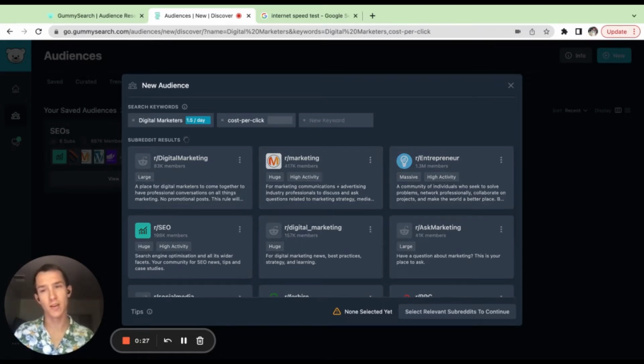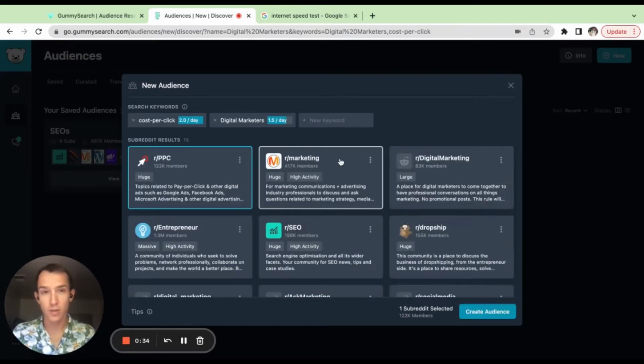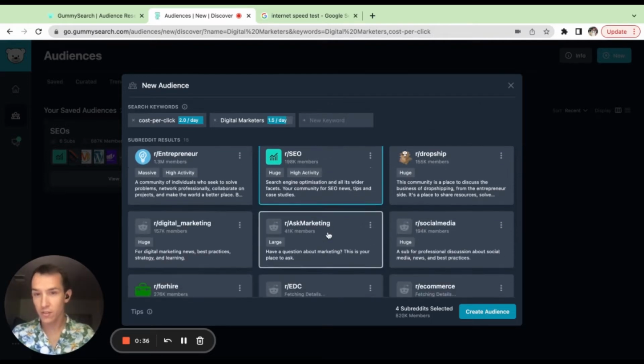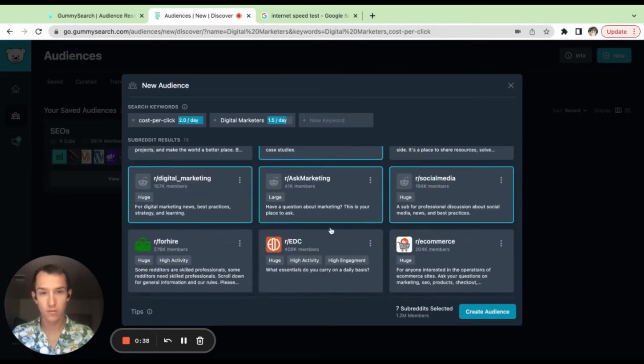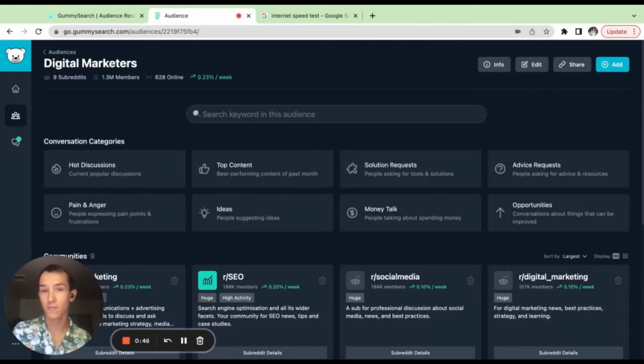I would recommend maybe adding 2 to 4 of them. And now we just select the subreddits that seem relevant to what we're looking for. There we go. Not all of them will be. We have 9 subreddits, 1.3 million members amongst them. I'll have another video that goes into what to do with these subreddits.